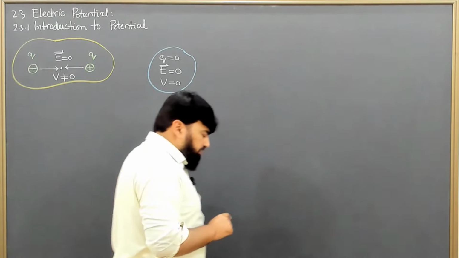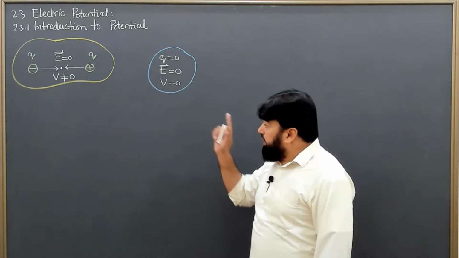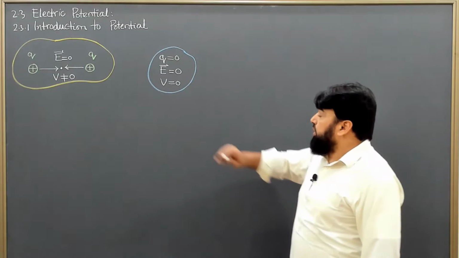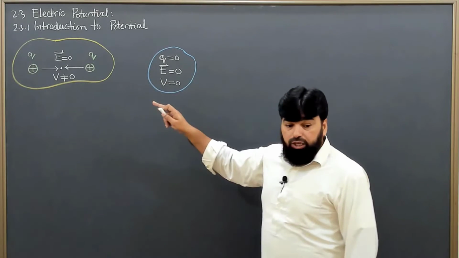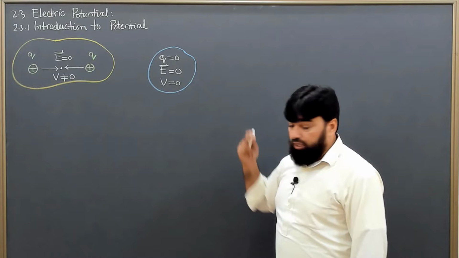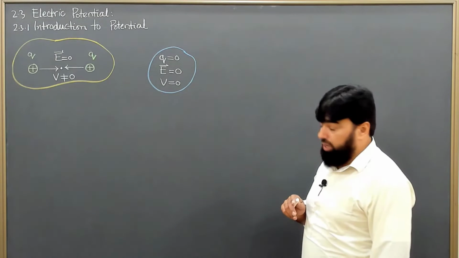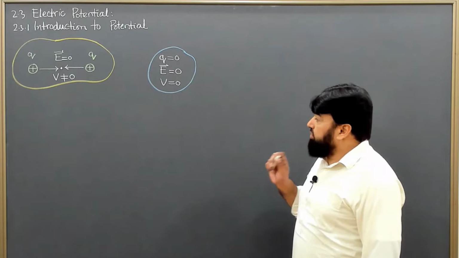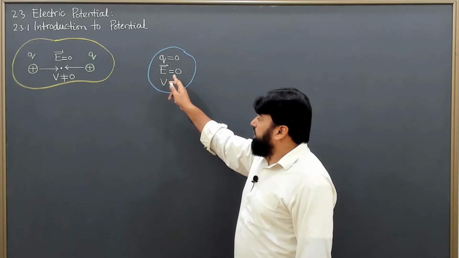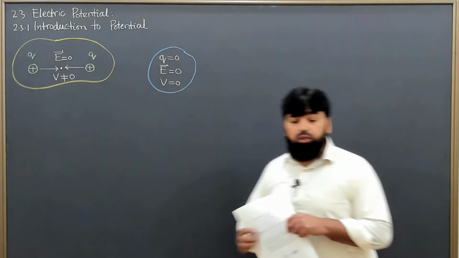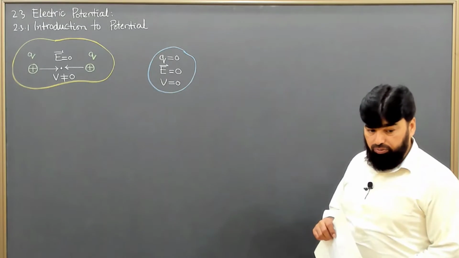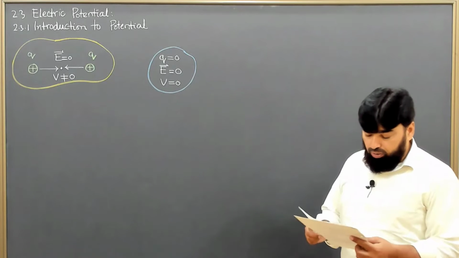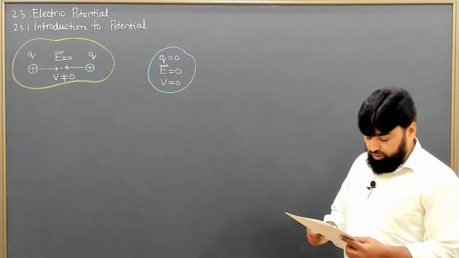The vectorial nature was giving us a problem and giving us 0. We got rid of this by introducing its scalar counterpart, and that's why we can easily differentiate that here it's a different scenario and over there it's a different scenario. That is why there is a need to define electric potential.